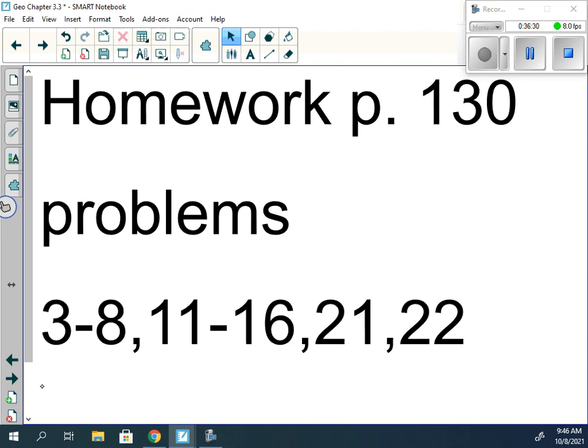That's it. That is all we are doing for today. So on page 130, 3 through 8, 11 through 16, 21, and 22. Now 21 and 22 are: are line AC and DF parallel?